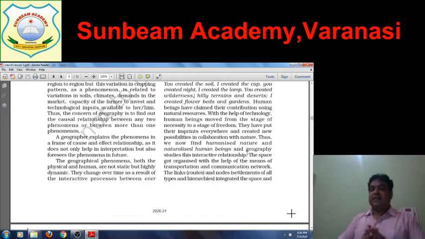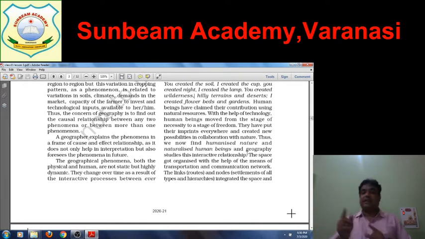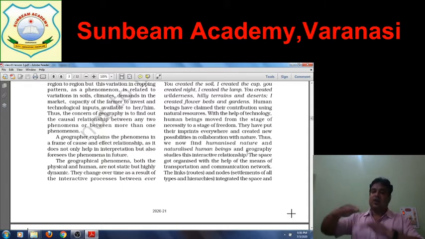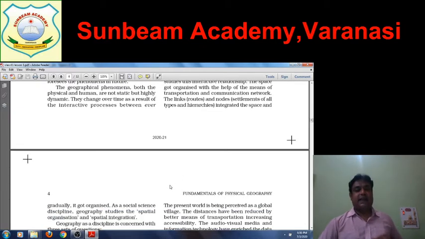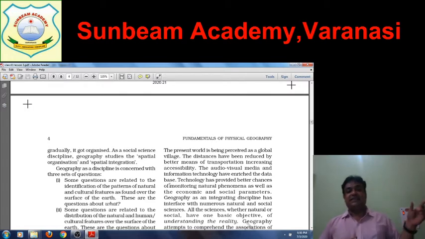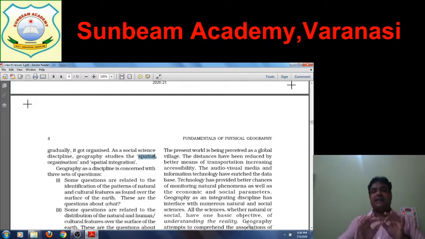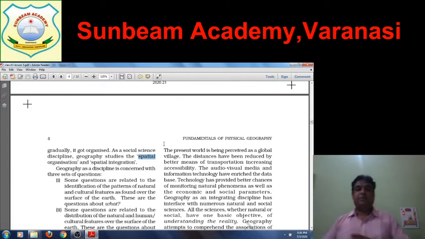The space got organized with the help of means of transportation and communication networks. The links mean routes and nodes mean settlements of all types of hierarchies. Hierarchy means ascending order. They integrated the space and gradually it got organized. As a social science discipline, geography studies the spatial organization and spatial integration. Now see, it is a new word for you. Spatial, S-P-A-T-I-A-L. Spatial means related to a particular place and time.